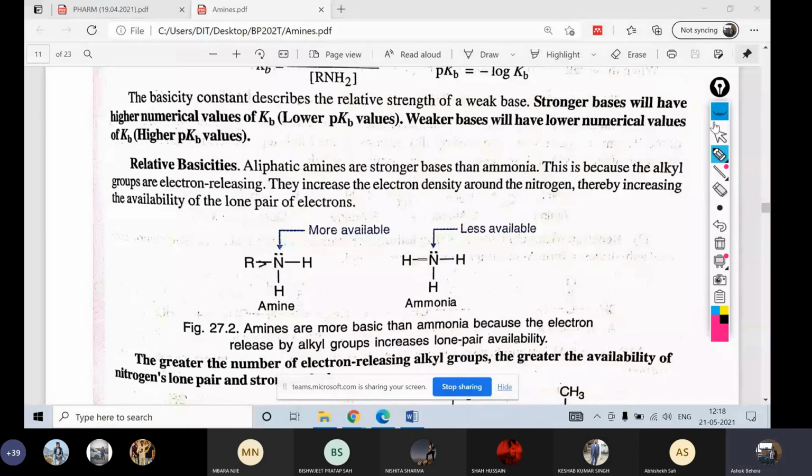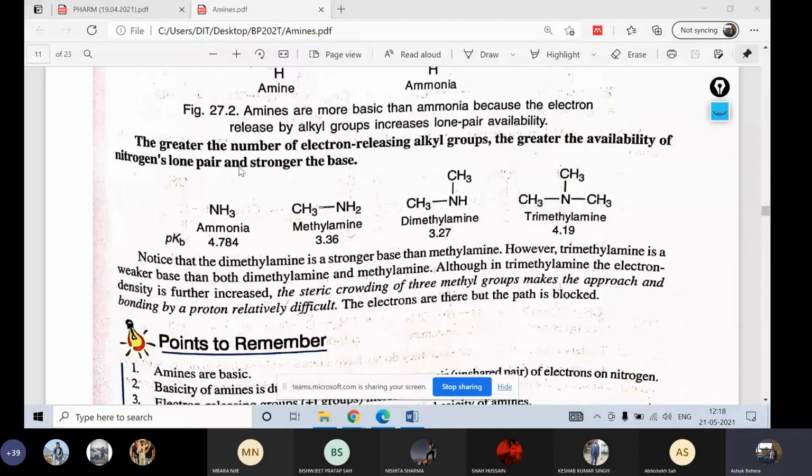Okay, understand? The greater the number of electron releasing groups, the greater the availability of electrons. See, it is 4.784, but methylamine, what is this? 3.26. Trimethyl, okay, you can see trimethyl has changed.